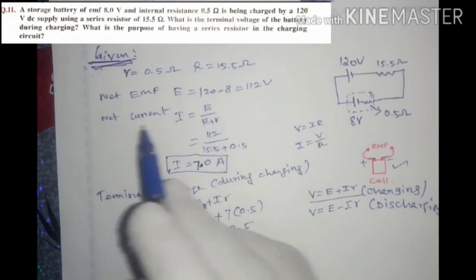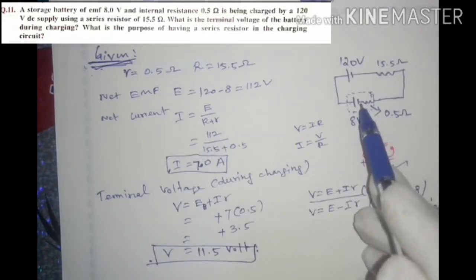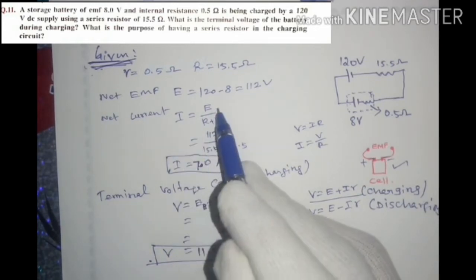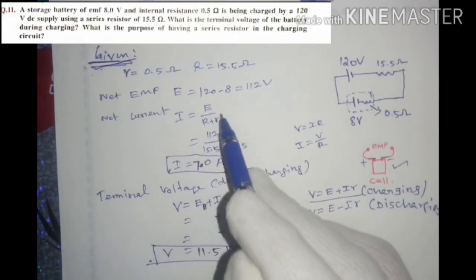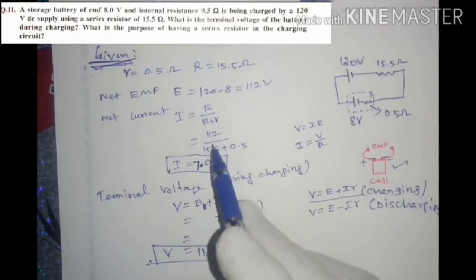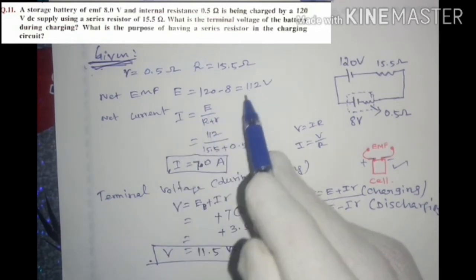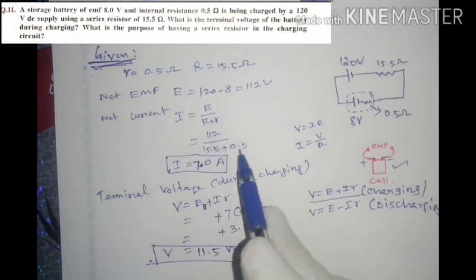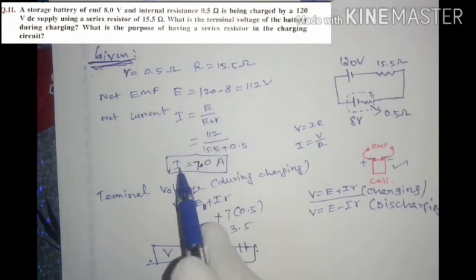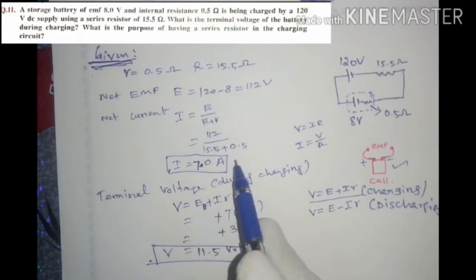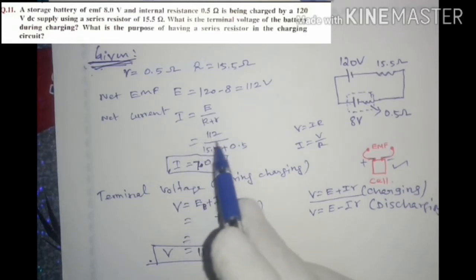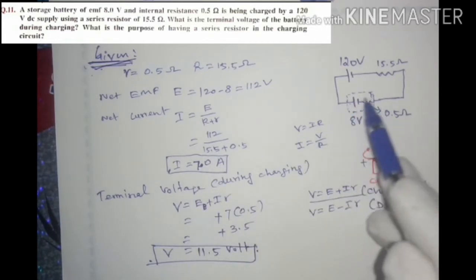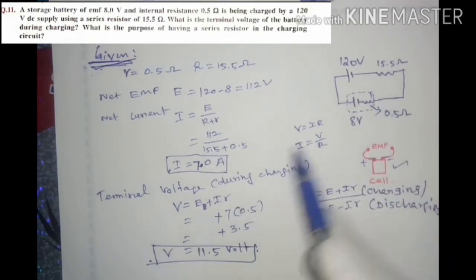So I equals E by R plus r. Substituting E as 112, capital R as 15.5 and small r as 0.5, we calculate I equal to 7 ampere. So students, you do the calculation and obtain 7 ampere. This is the current passing through the battery while charging.